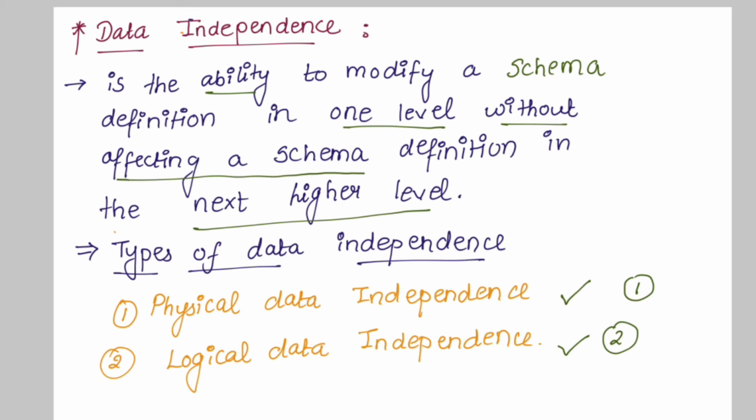Physical data independence allows changing physical storage devices or organization of files without change in the conceptual view and external view, whereas logical data independence is the ability to modify the conceptual schema without requiring any change in the application program or affecting the existing external schema. So that was all about this lecture.